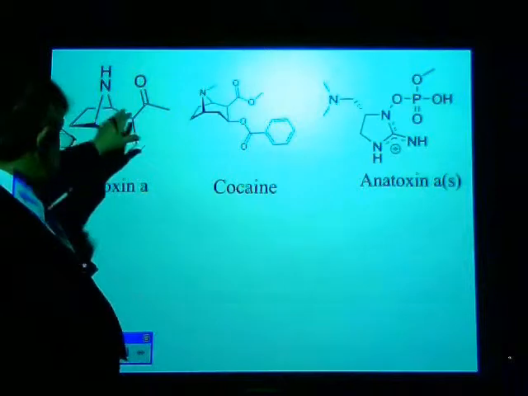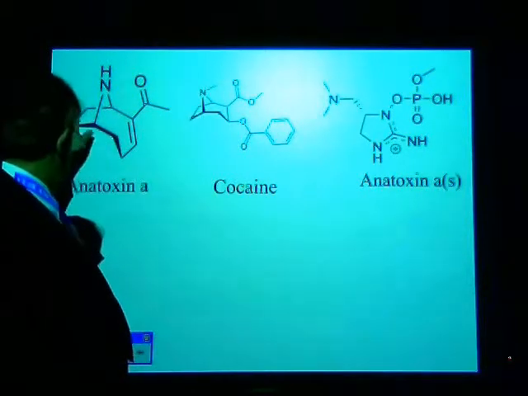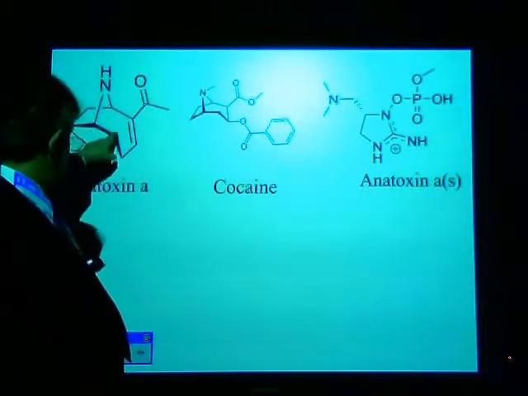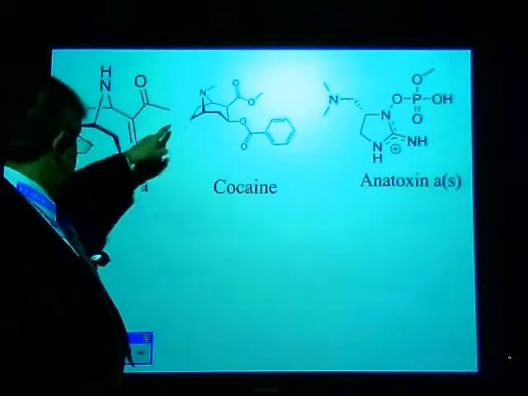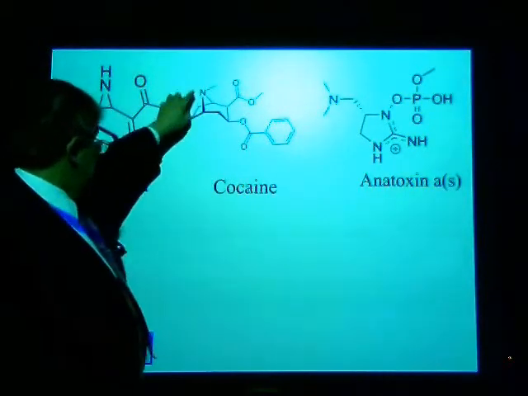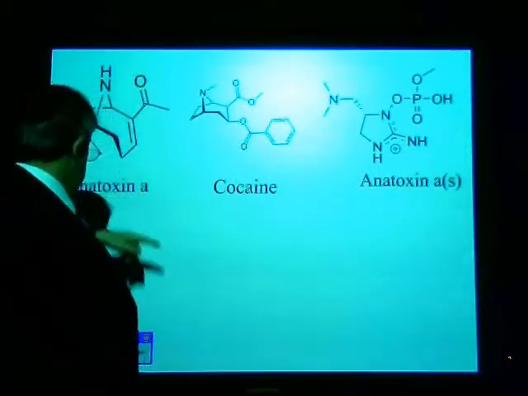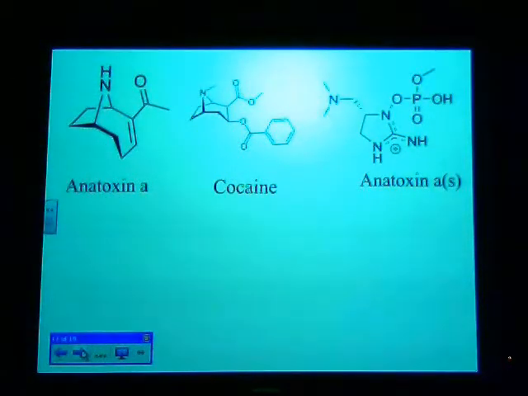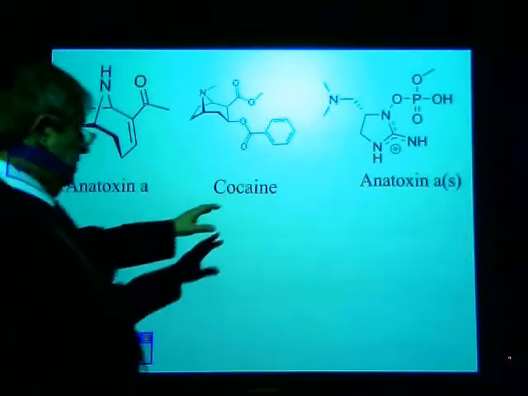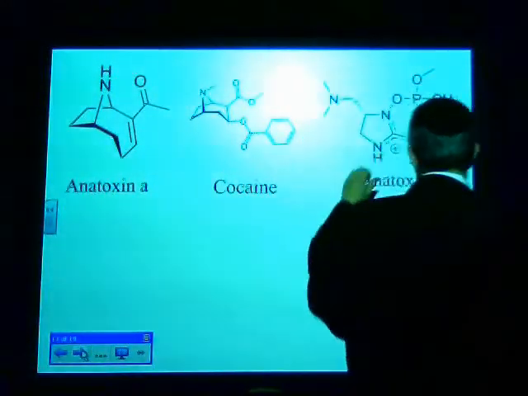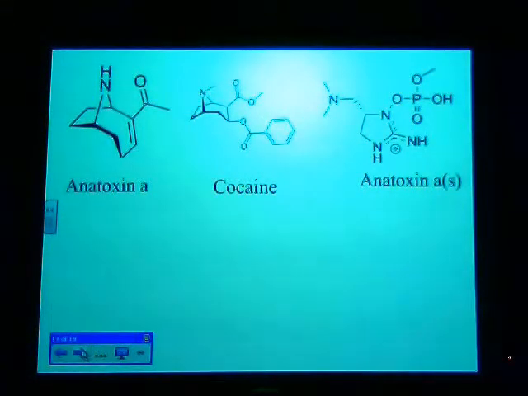And this ring system, the only difference is that this has an extra carbon in it and a double bond. But this ring system from here to here is very, very similar to what we have in anatoxin. So it's just to show you that these kinds of compounds have some kind of pharmacological activity. But this is a much different type of structure, but still considered to be one of the anatoxins. So again, a paralytic shellfish poison.